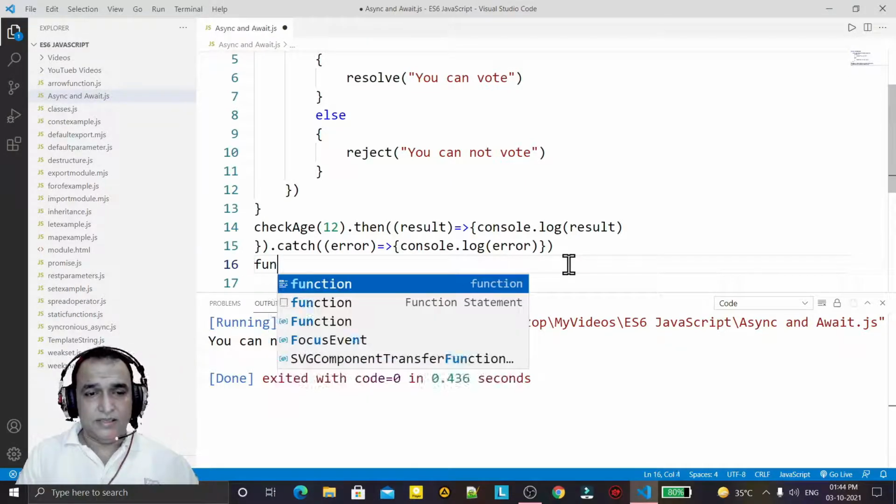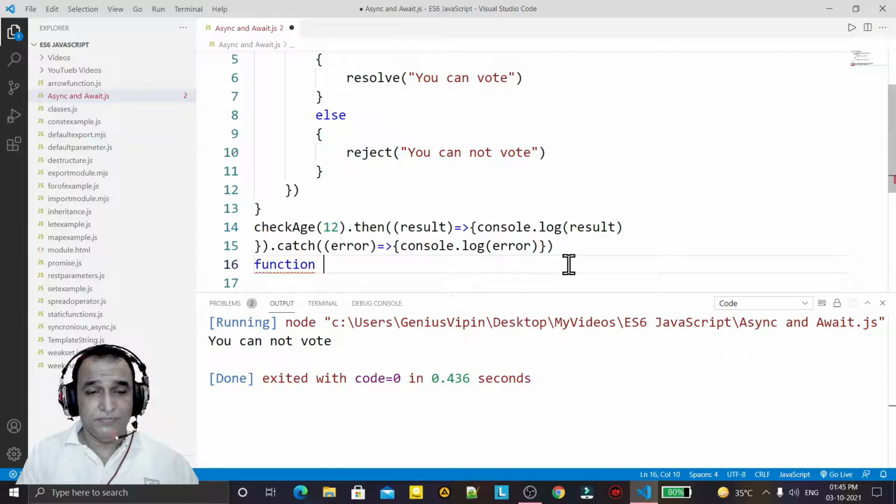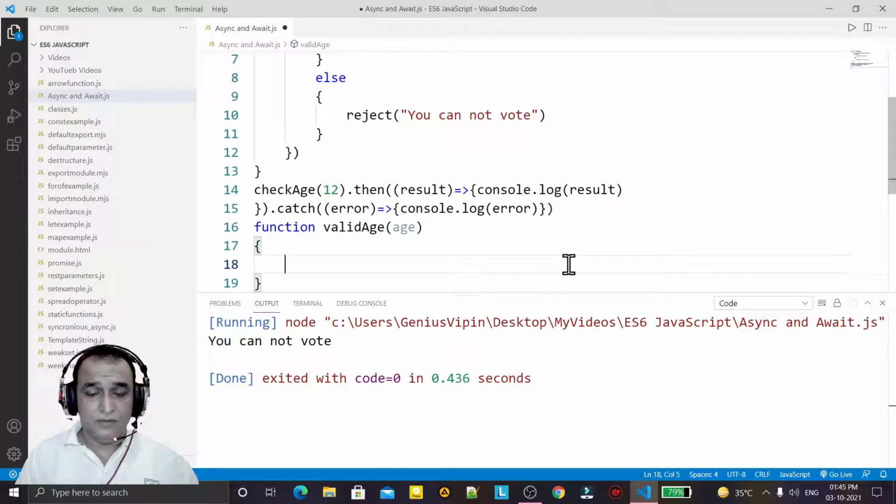Here I just create a function, for example, and I say validAge. Here I am passing an age, and under this I am calling the function checkAge, like this.